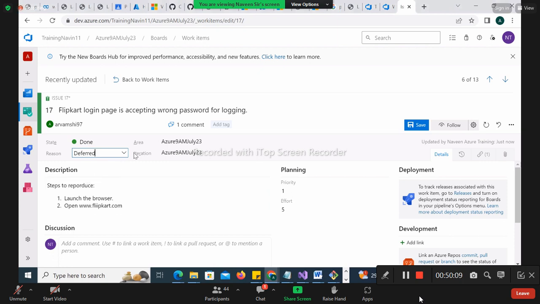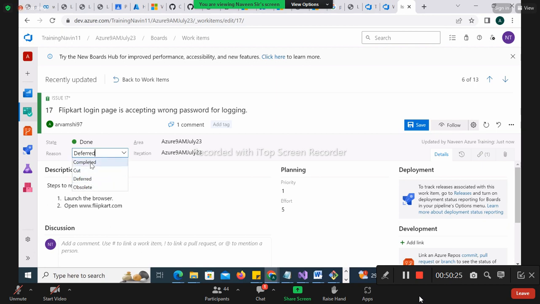Right here. So the choice is yours, you can go with this, but mostly it will be completed only. Obsolete is nothing. You don't have to make any more progress on that. It is not needed now. Basically, completed or deferred, we'll use two.